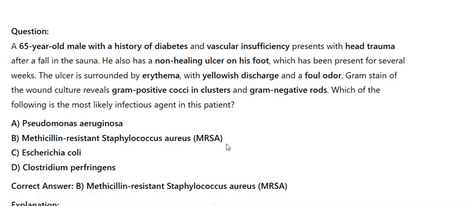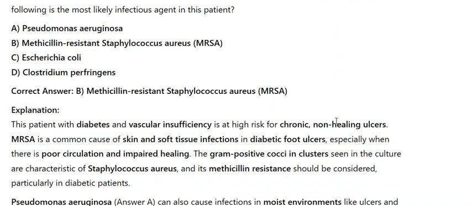Correct answer: B. Methicillin-resistant Staphylococcus aureus. Explanation: this patient with diabetes and vascular insufficiency is at high risk for chronic, non-healing ulcers. MRSA is a common cause of skin and soft tissue infections in diabetic foot ulcers, especially when there is poor circulation and impaired healing. The gram-positive cocci in clusters seen in the culture are characteristic of Staphylococcus aureus, and its methicillin resistance should be considered, particularly in diabetic patients.